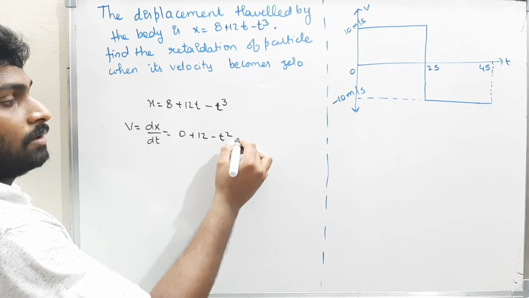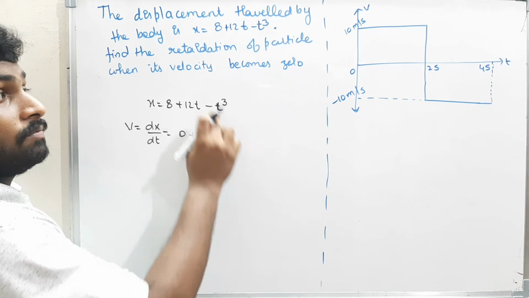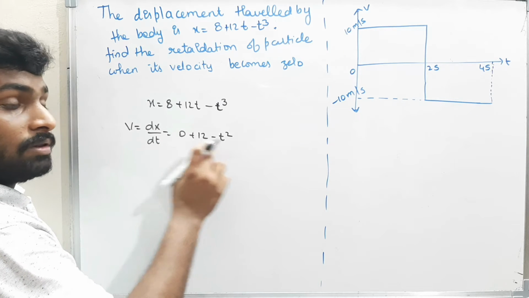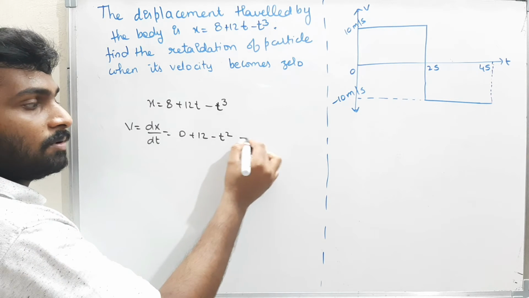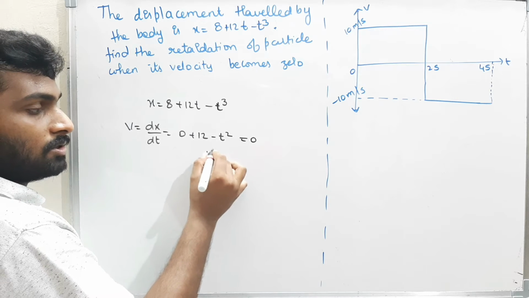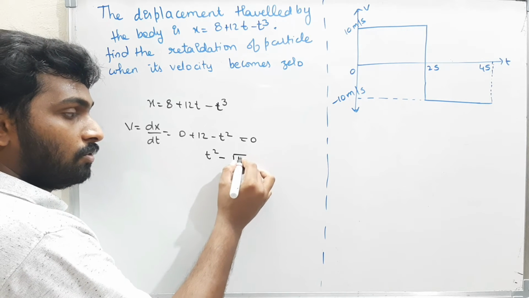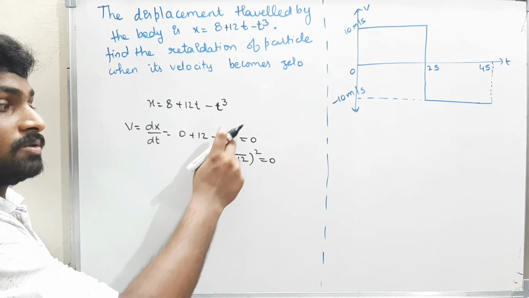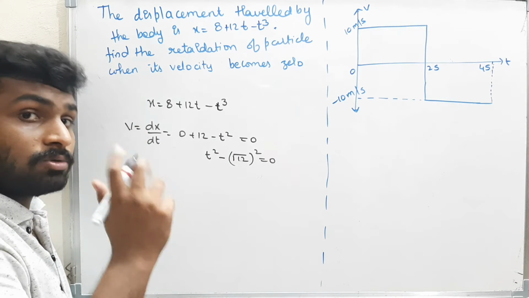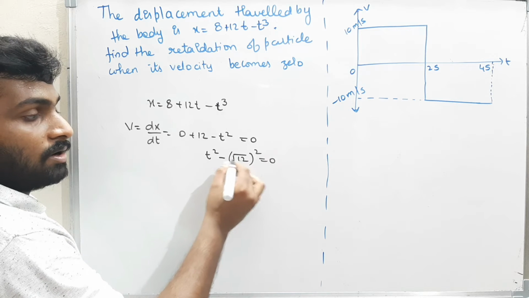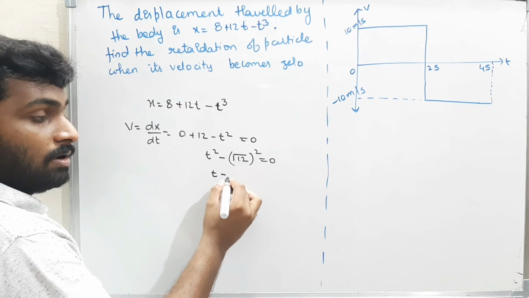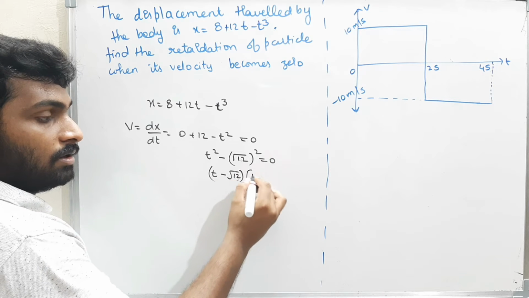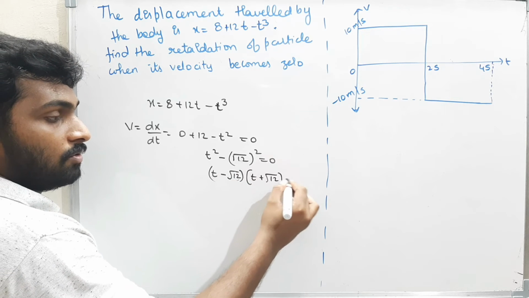They told when the velocity is becoming 0. That means we have to find the time when the velocity becomes 0. That means keep v equal to 0. Therefore, 12 minus t square equal to 0. Because it is t square, that means a quadratic equation, so it will get two roots. Therefore, a square minus b square form. Therefore, t minus root 12 and t plus root 12 equal to 0.